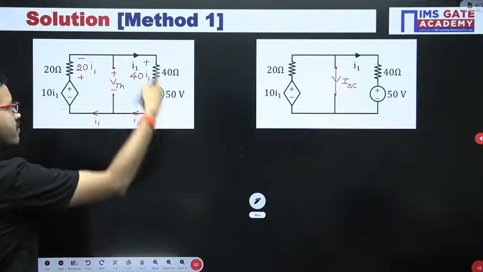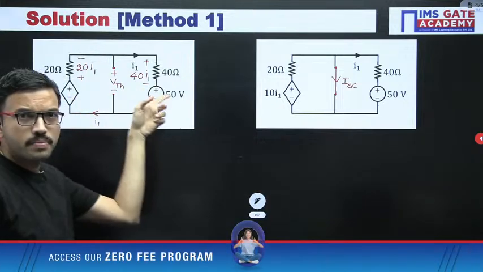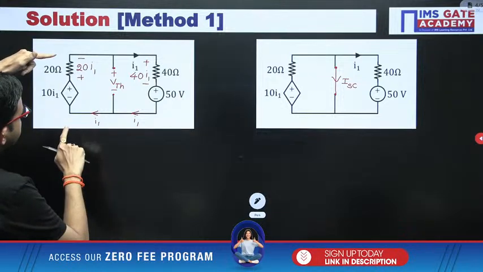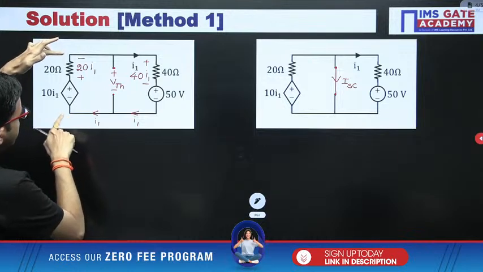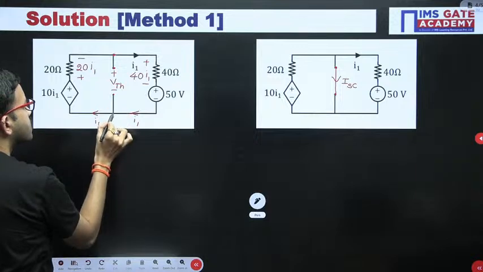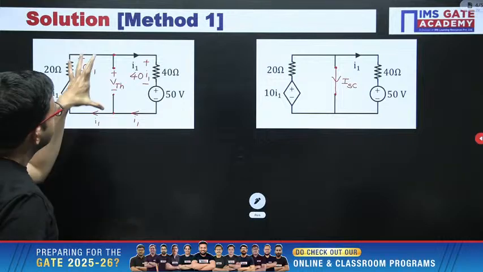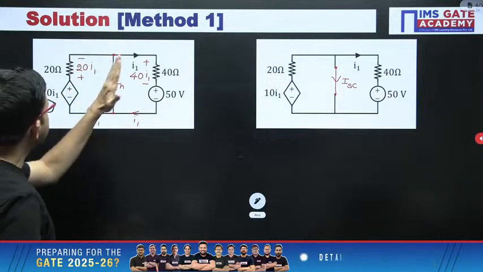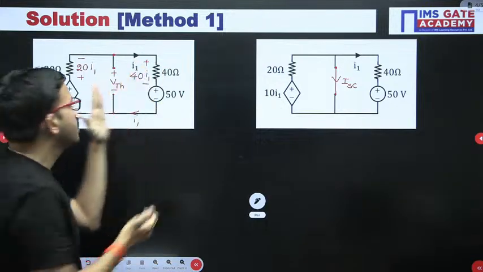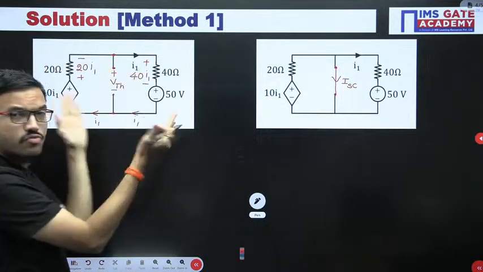You can apply KVL around this particular closed path, or in other words, between these two points. With respect to the left hand side you can get one voltage, and with respect to the right hand side you are getting one voltage. So with respect to these two terminals, the voltage should be the same.